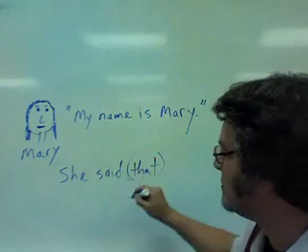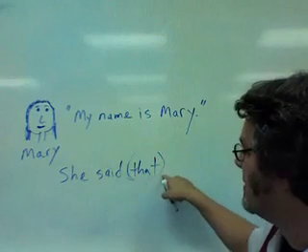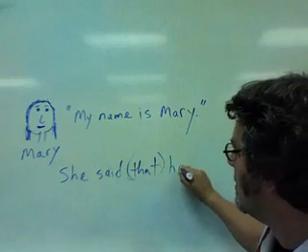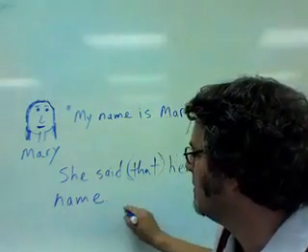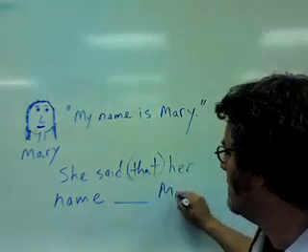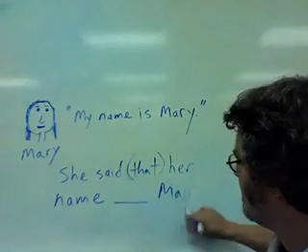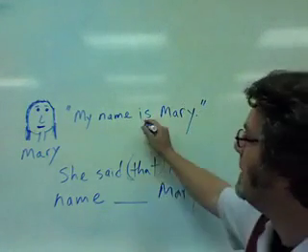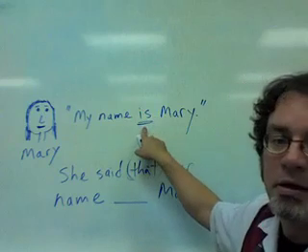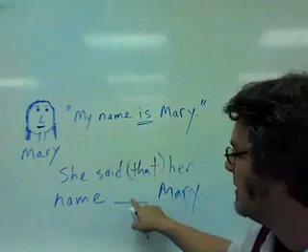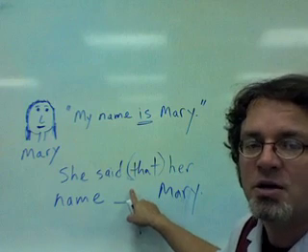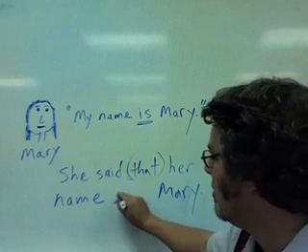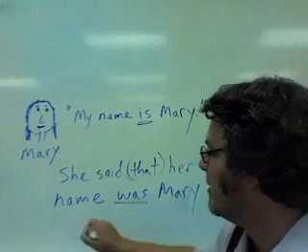If you don't want to use that, it's okay. Now, originally, my name is Mary, but then when you describe it, you have to change this to the past tense. She said that her name was Mary.